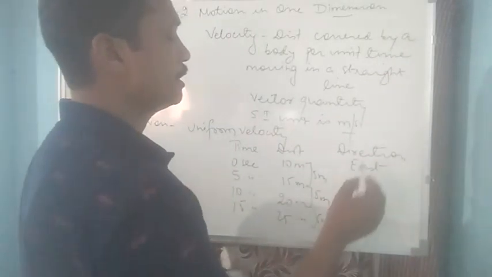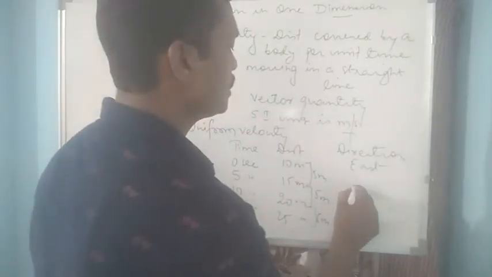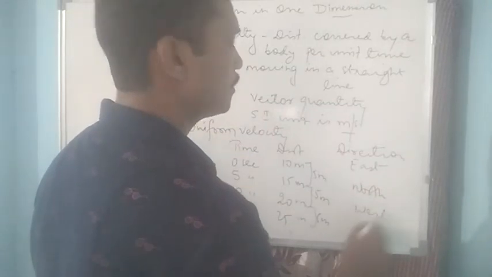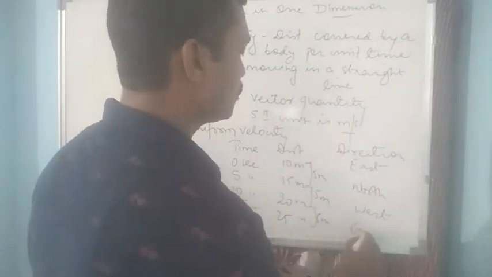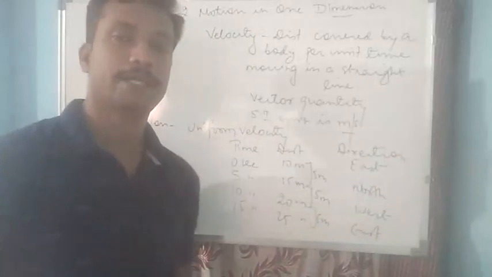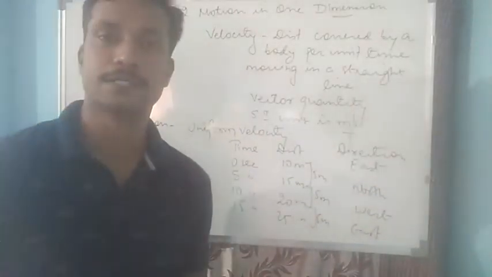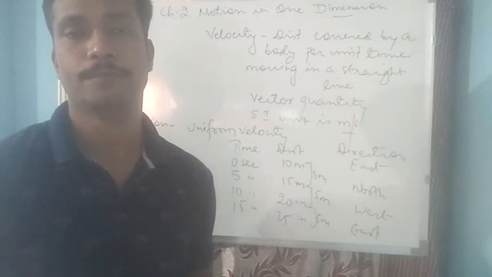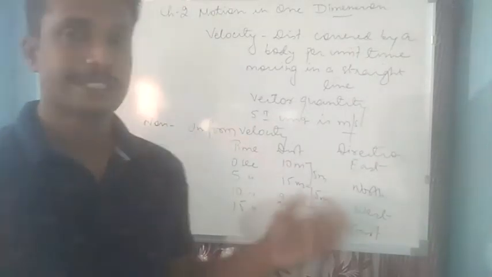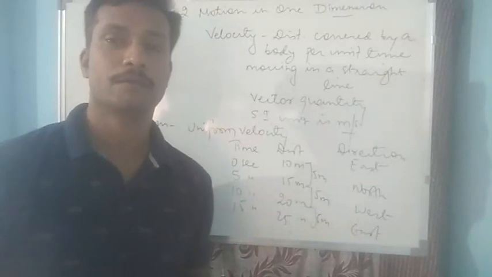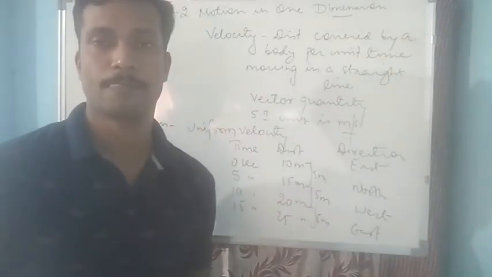It was moving first in the east direction, then it changed to the north, then moved to the west, then again came back to the east. So here the direction is not fixed even though the body covers equal distance in equal intervals of time. This is also an example where a body is said to be moving with non-uniform velocity.